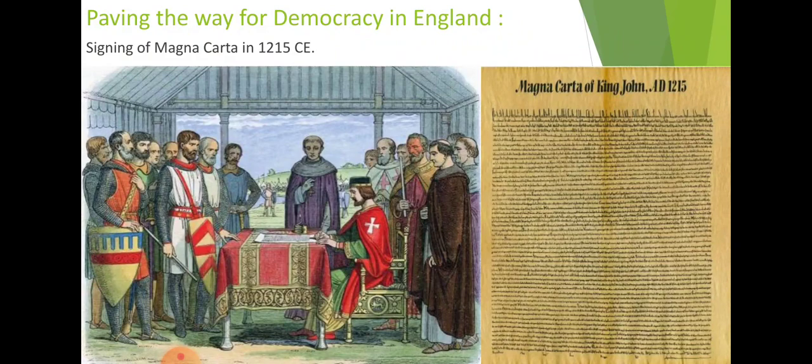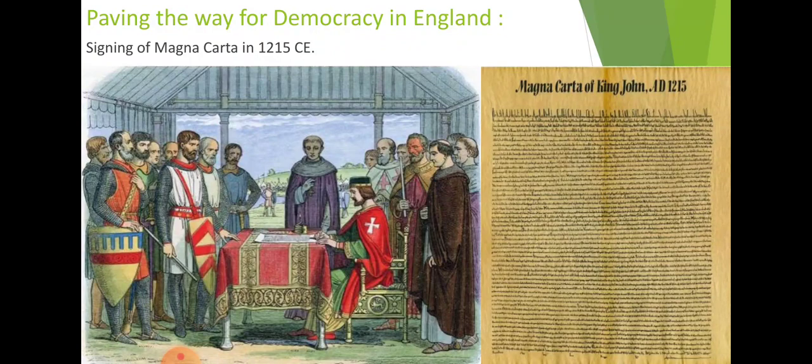And in 1689, after approximately 60 years, the English Bill of Rights was passed. This is another bill passed in England, which gives more freedom of speech and expression to the people. Means the people can easily express whatever they feel about the government, about the ruler, about other people, in front of the people. Thus the power of the king dwindled, means started decreasing.